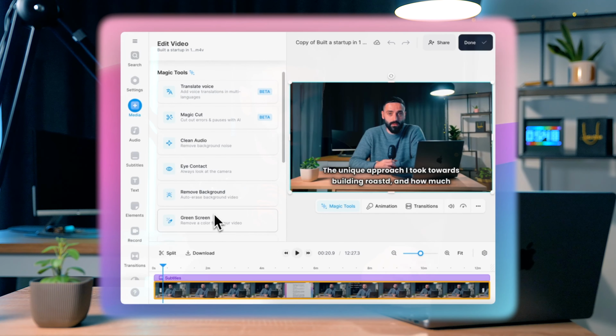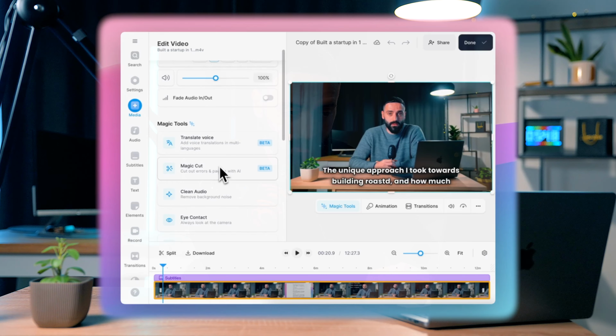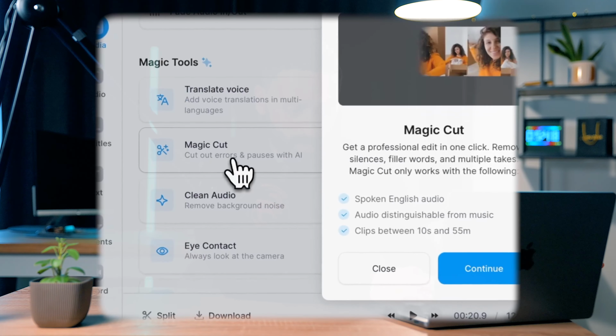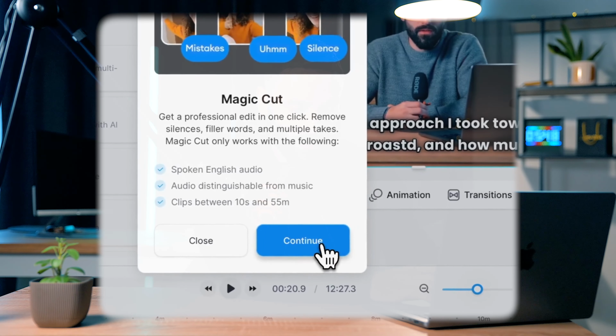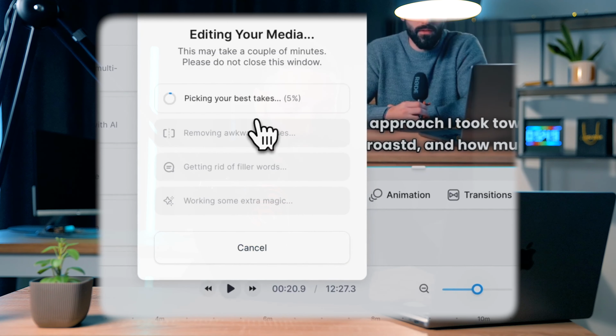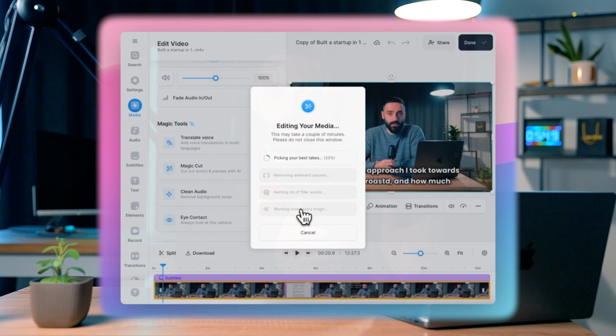The tool which really impresses me is this magic cut feature because it saves me so much time. What it does is it basically clips all of your long form content into shorter clip segments that could make sense for social media with the click of a button. So all I do is click magic cut, continue, and that's it. It picks your best takes. It removes any awkward pauses. It works well if you want to save time and cut down long form content into short clips. And that, combined with the subtitle generator, it's the best tool that I've seen do this. And just like that, it's finished.